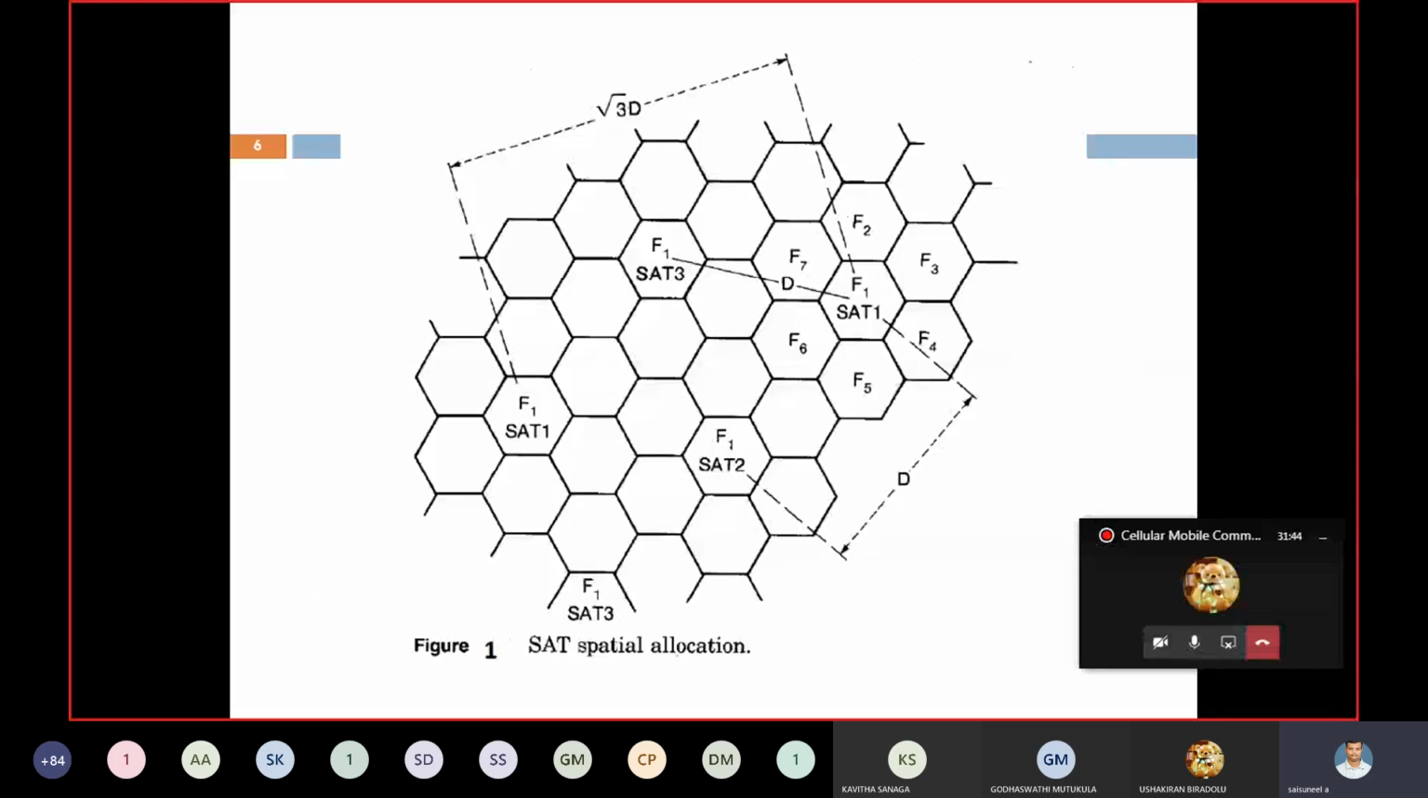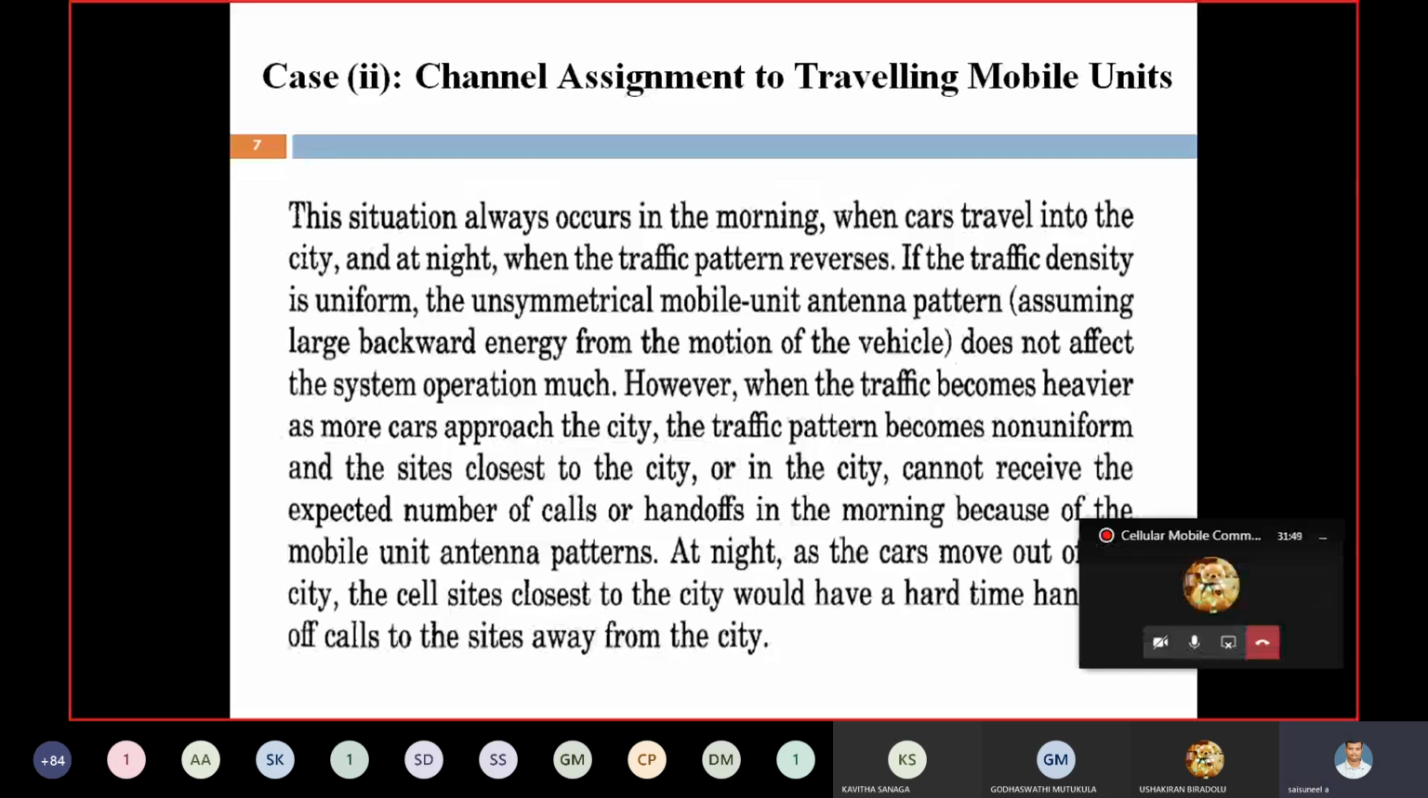Next, we have to move to case 2. Case 2 is channel assignment to traveling mobile units. Why is the channel assignment for a short time for mobile units? Base stations are fixed in one place, on permanent land, but mobile units move from one place to another. Suppose a call is initiated in Tirupati. I am taking a channel from the Tirupati base station only.